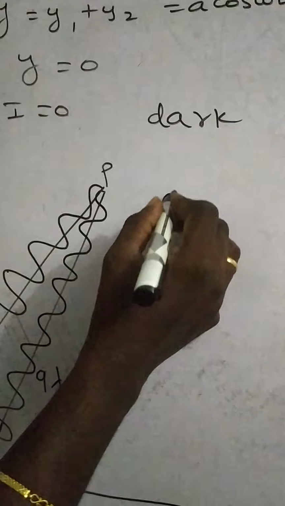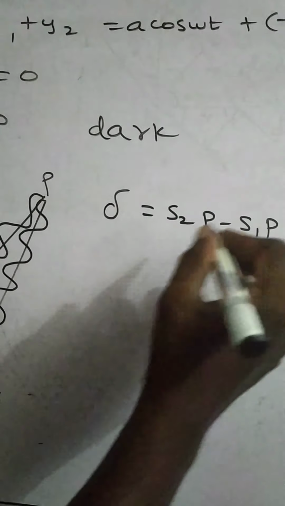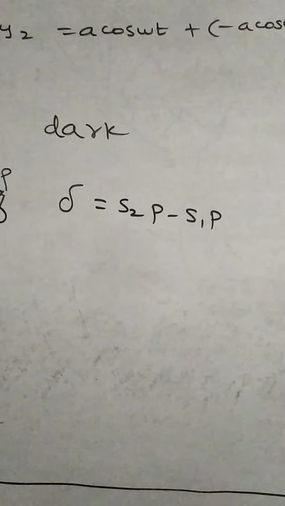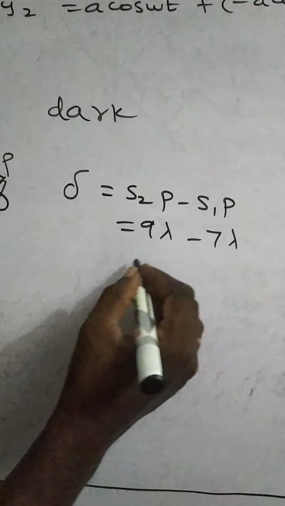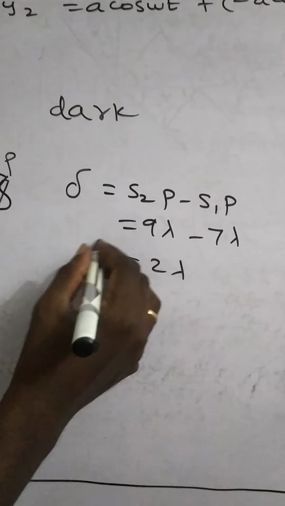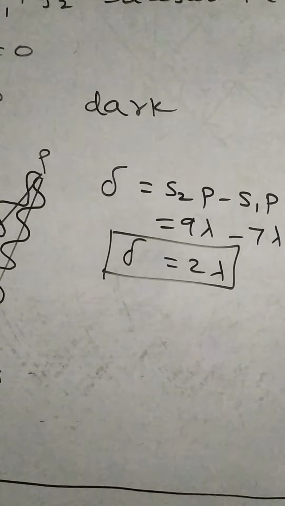So what is the path difference? Del is equal to S2B minus S1B, long path minus short path. S2B is equal to 9 lambda, S1B is equal to 7 lambda. So the path difference del is equal to 2 lambda.